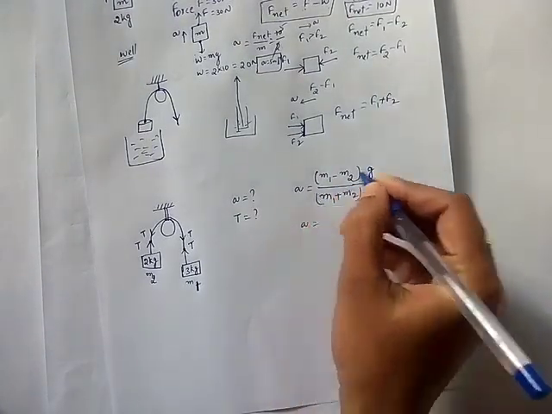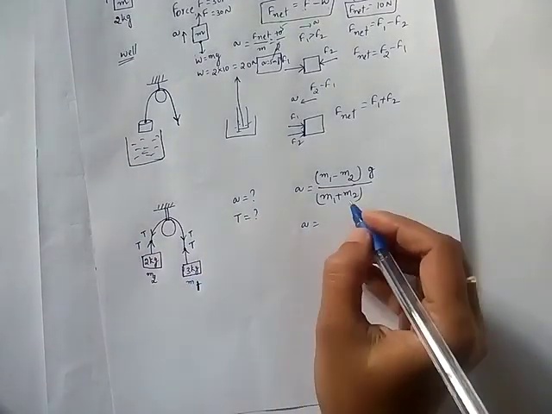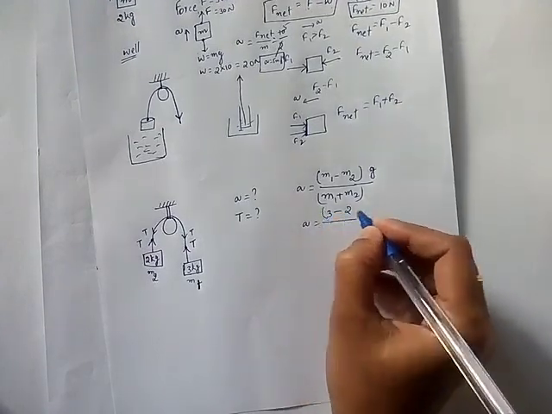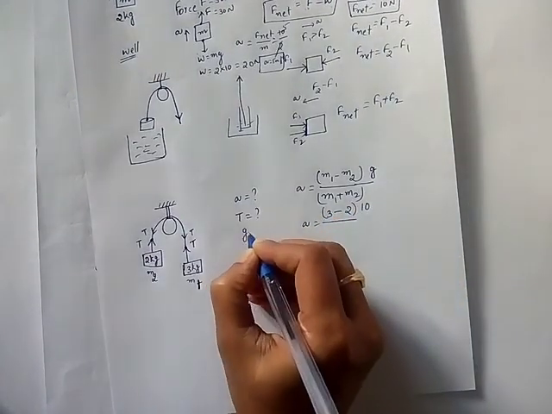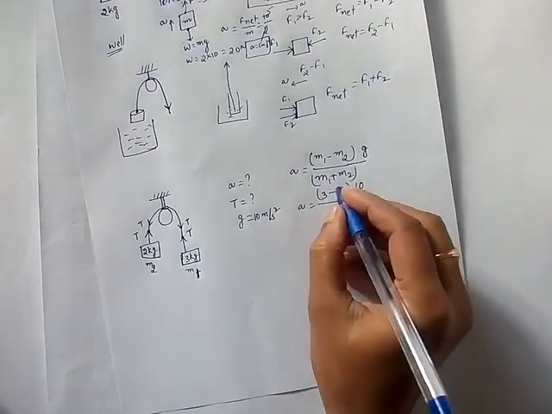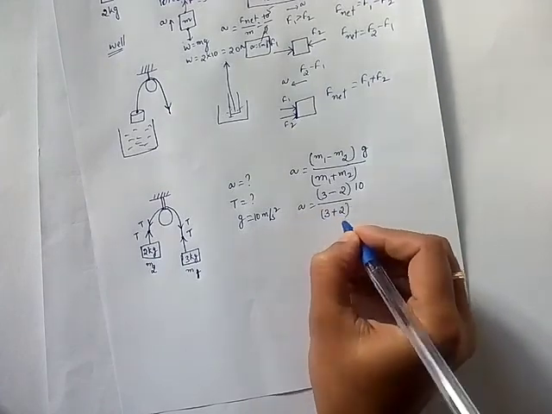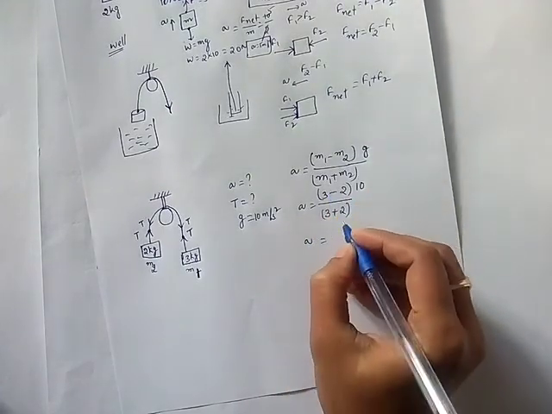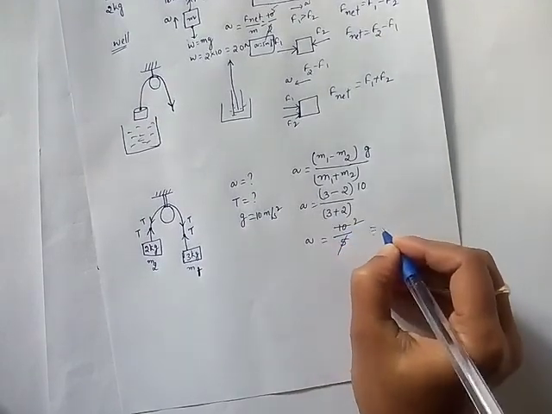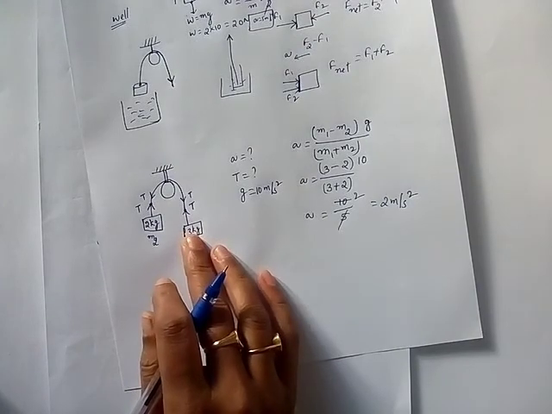So m1 minus m2 means greater mass minus smaller mass. What is the greater mass? 3 minus 2 into 10. g is equal to 10 meter per second square, which they will give you in the question. m1 plus m2 is 3 plus 2. So 1 into 10 over 5, 5 ones are 5, 5 twos are 10, so 2 meter per second square. You got the acceleration as 2 meter per second square.